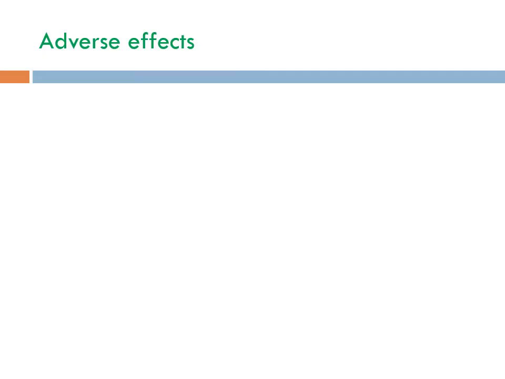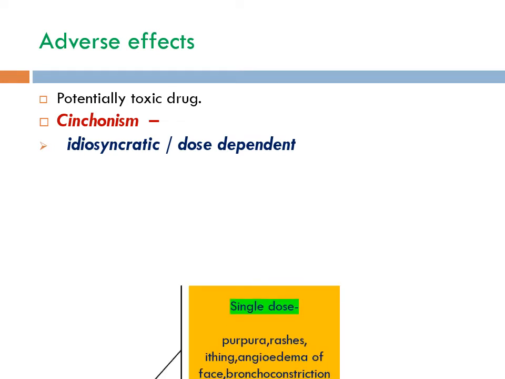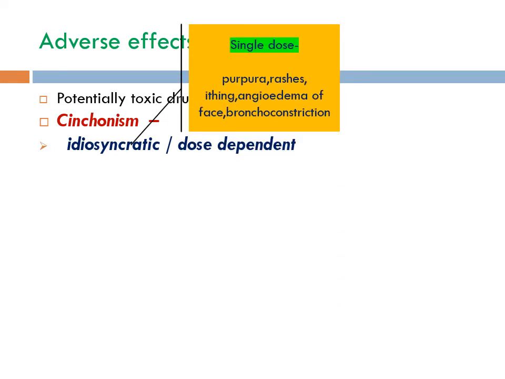Adverse effects of quinine. It is potentially a toxic drug. A large single dose or higher therapeutic doses taken for a few days produces a syndrome called cinchonism, which may be idiosyncratic or dose dependent. Few persons are idiosyncratic or hypersensitive to quinine. So in them, with a single dose, purpura, rashes, itching, angioedema of face or bronchoconstriction-like symptoms may appear.